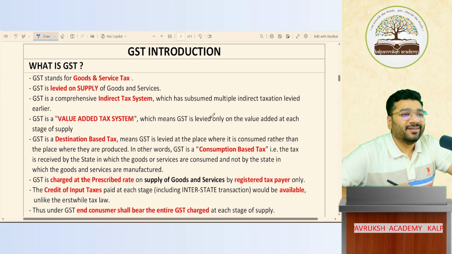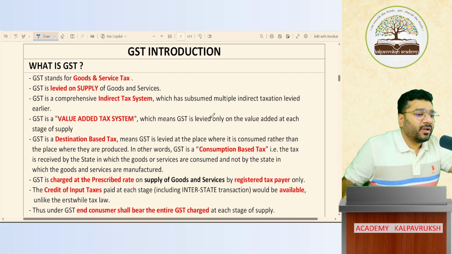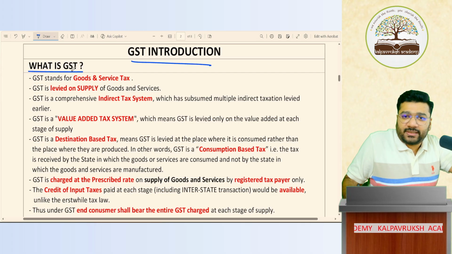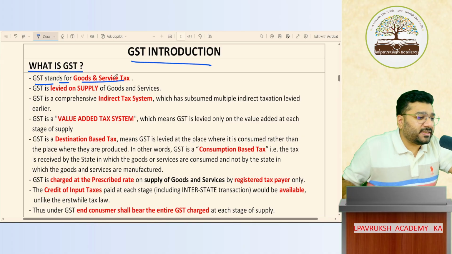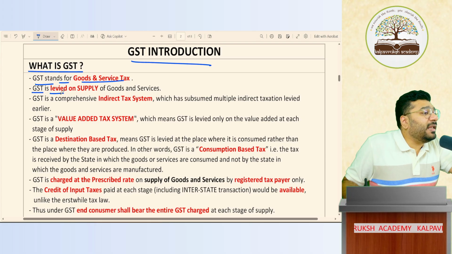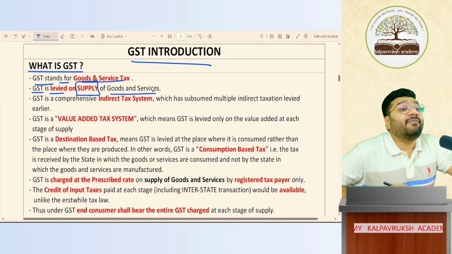Again, sir, small points which are there in your textbook. We're going to talk about it. GST introduction. What is GST? GST stands for Goods and Service Tax. GST is levied. Levied means what? Calculated on the supply value of goods and services. What are we charging on? Supply value of goods and services.